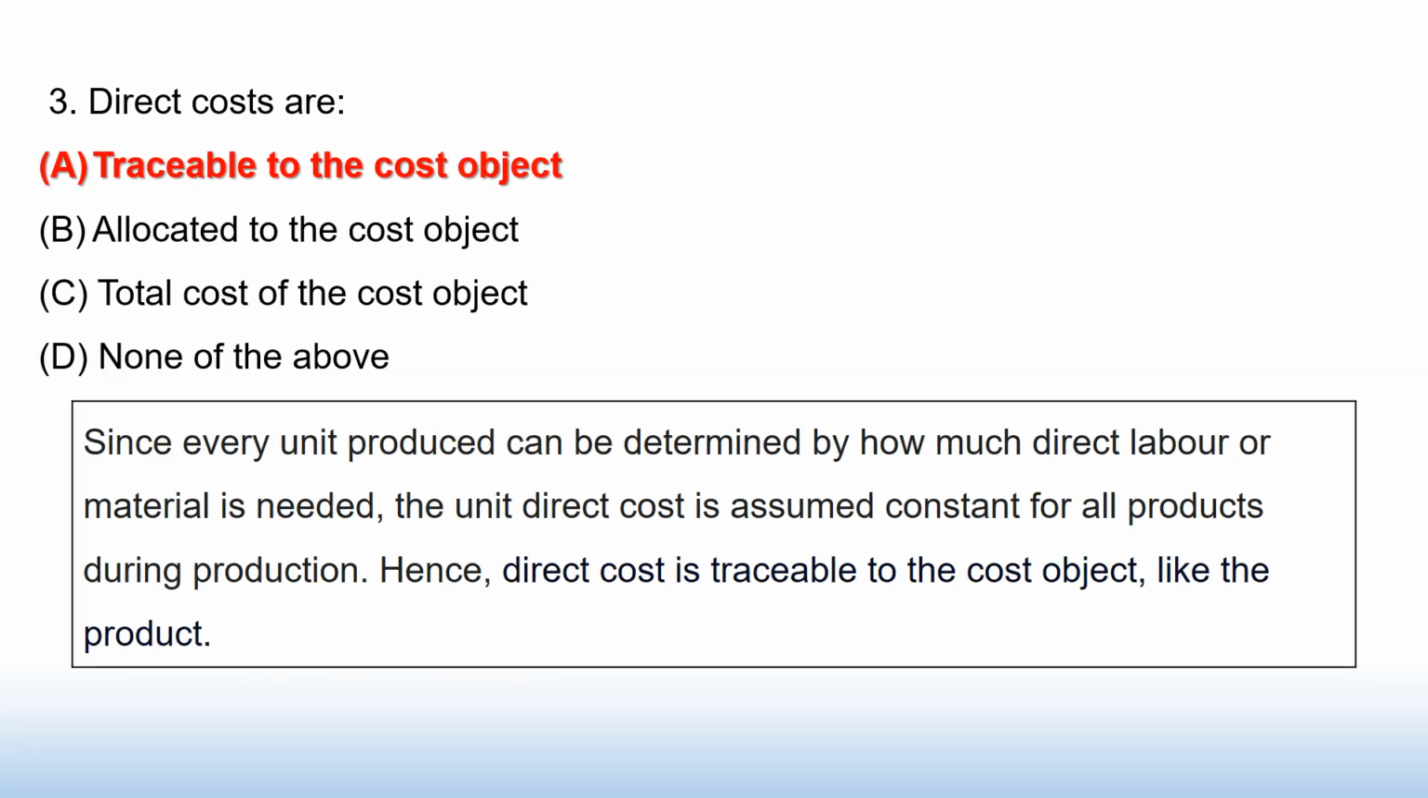Direct costs are option A traceable to the cost object, B allocated to the cost object, C total cost of the cost object, D none of the above. Answer A traceable to the cost object. Since every unit produced can be determined by how much direct labor or material is needed, the unit direct cost is assumed constant for all products during production. Hence, direct cost is traceable to the cost object like the product.